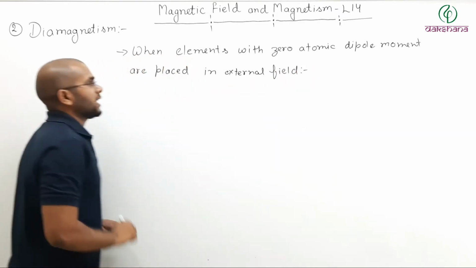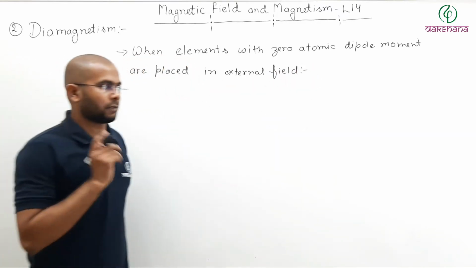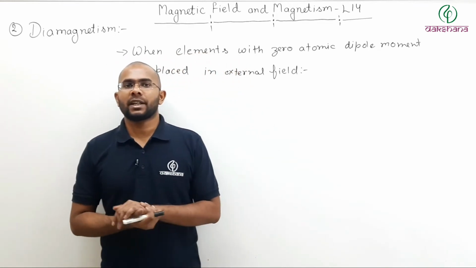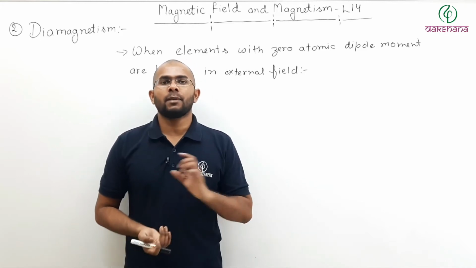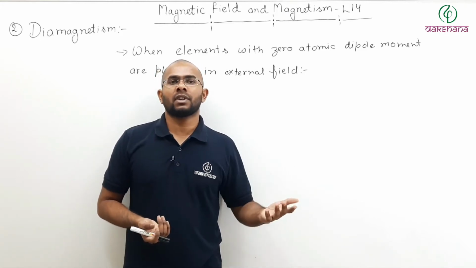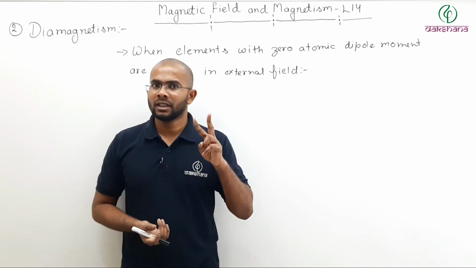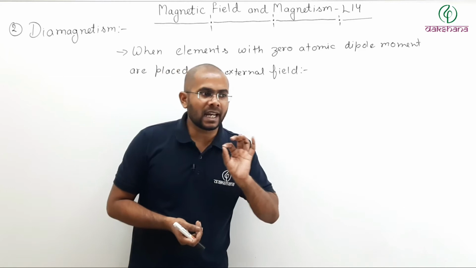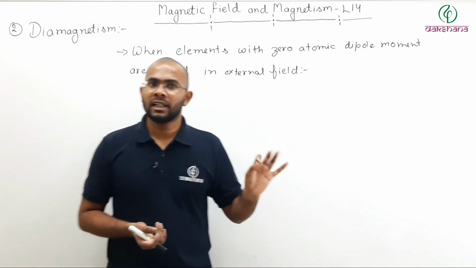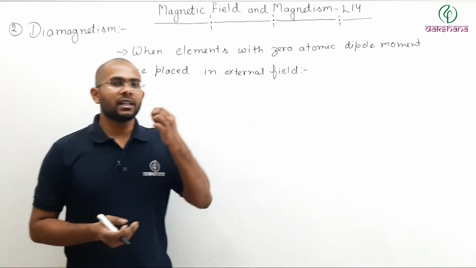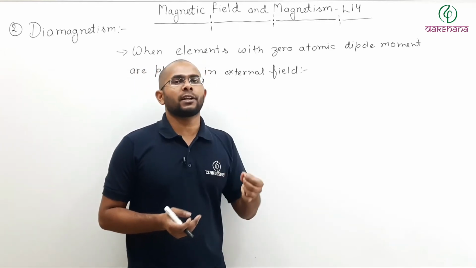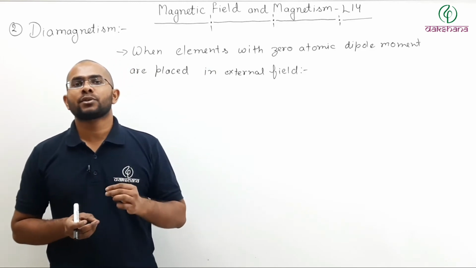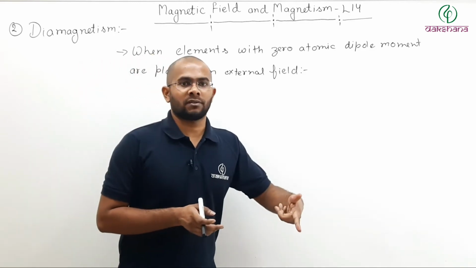So when such atoms are placed in an external field, what will happen? If you remember, in paramagnetism we said that whenever an element is placed in an external field, two things can happen. One, if atomic dipoles are already present, they can align themselves in the direction of the field. Another, an induced atomic dipole moment appears, and it tries to oppose the external field.